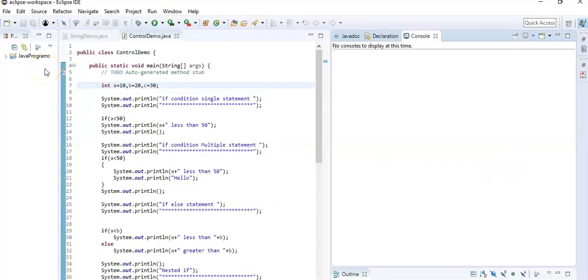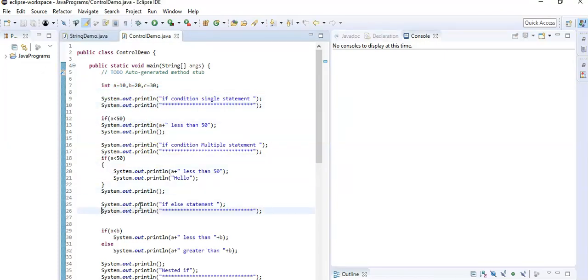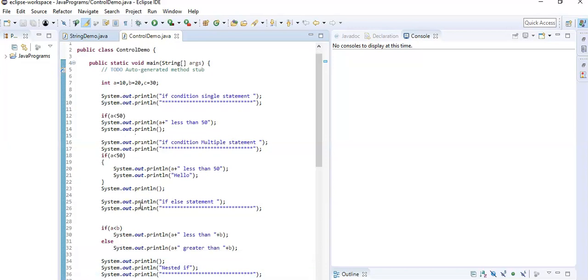In this I have initialized a to 10, b to 20 and c to 30. For a single statement, if a is less than 50, it will give me the output "a is less than 50". For multiple statements I have to write them within curly brackets. Then I am using if else statements. If a is less than b, I am printing a certain value, and if it is false, the other value will be printed.